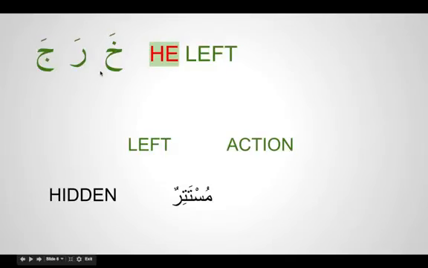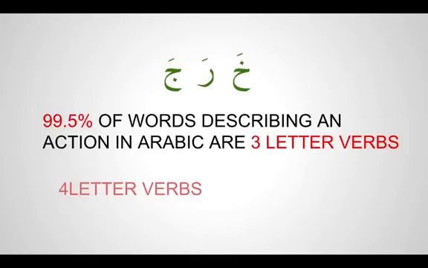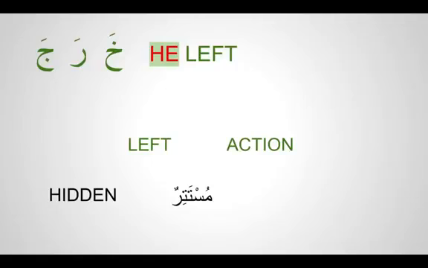So in English, let's see how many letters are used in making a word that describes an action. For example, if I tell you he ate, there are 3 letters: A-T-E. He left, there are 4 letters: L-E-F-T. He wrote, there are 5 letters. The list goes on. So there are a number of letters which come together to form a word, and it can be 2, 3, 4, 5, as many.